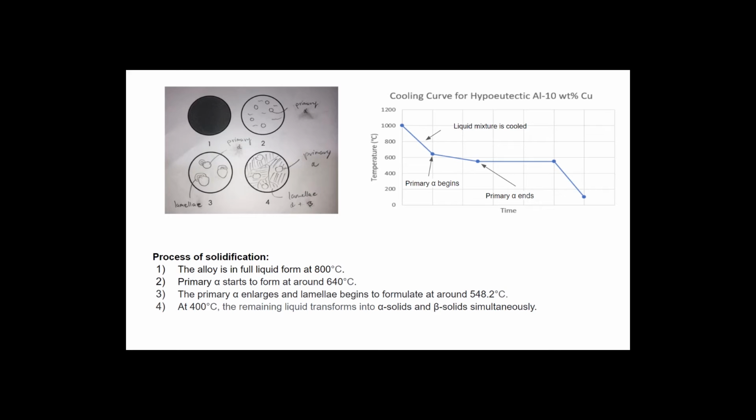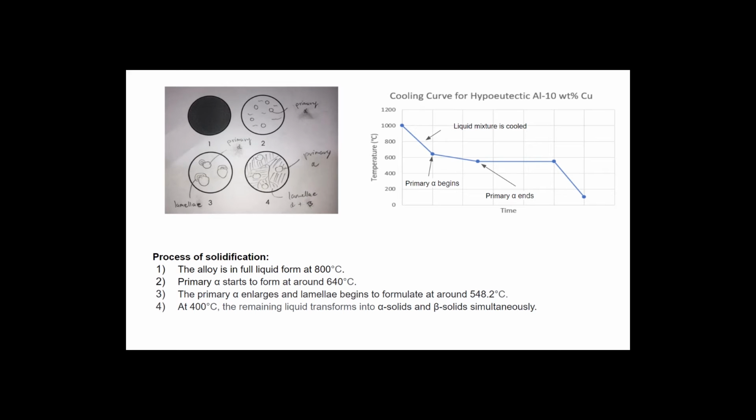And in this slide, the microstructure of the alloy can be seen with respect to its temperatures. At 800 degrees Celsius, the alloy is in full liquid form, and then as it cools down, the primary alpha starts to form as it crosses the liquidus line, which is at 640 degrees Celsius. As the alloy cools further, the primary alpha enlarges and lamella begins to form at approximately 580 degrees Celsius, and the alpha solids stop forming at around 548.2 degrees Celsius, which is the eutectic point temperature.